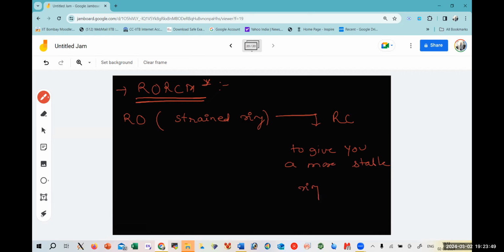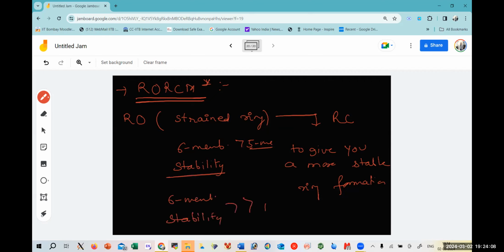Say, if I have a possibility of a 6-membered ring to be formed over the 5-membered ring, the stability is more. Therefore, it would prefer to form a 6-membered ring. If a 6-membered ring is forming in my product over the norbornene, that means the 7-membered bridged kind of system, I would prefer to form a 6-membered ring. But how it forms: the first step would be ring opening and the second step would be ring closing.